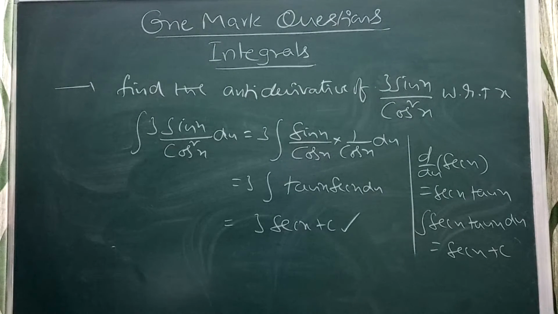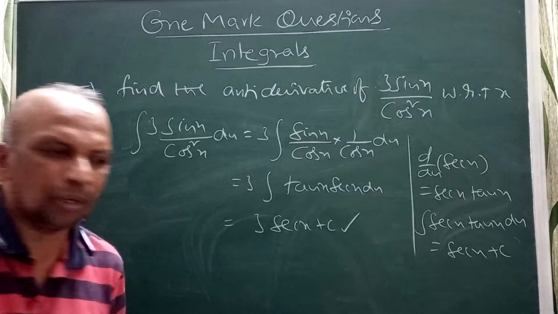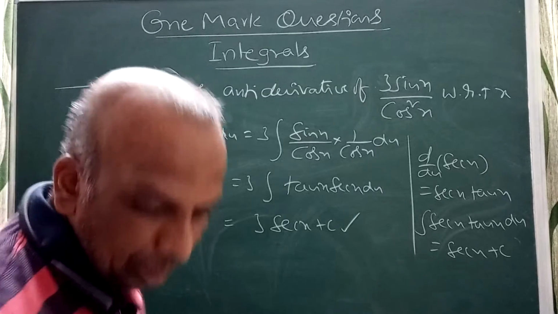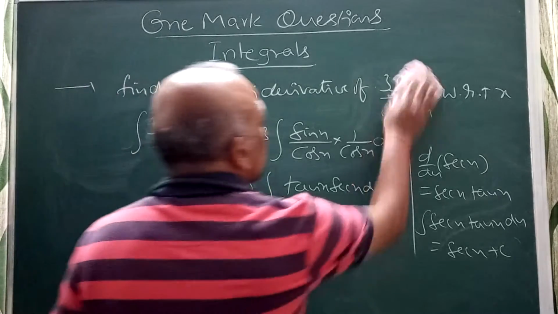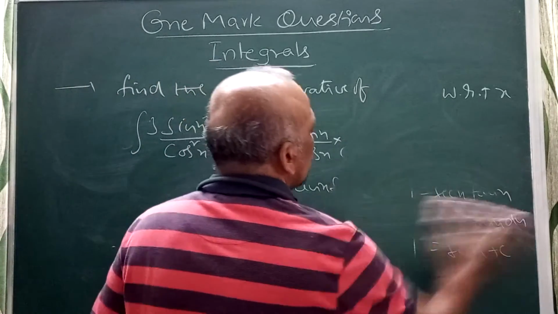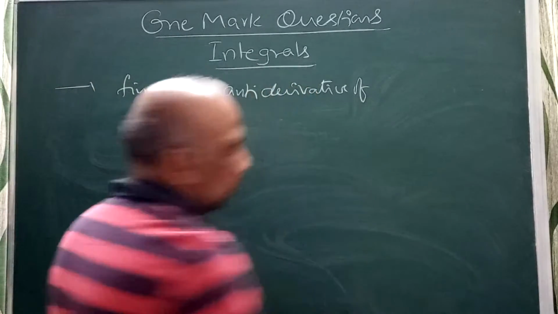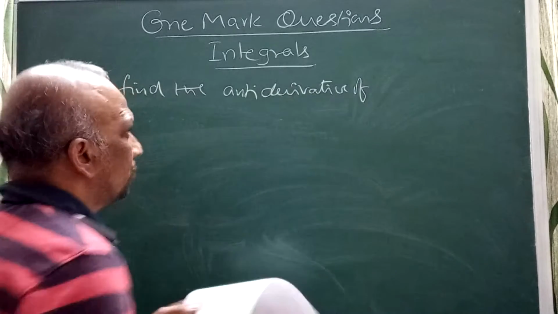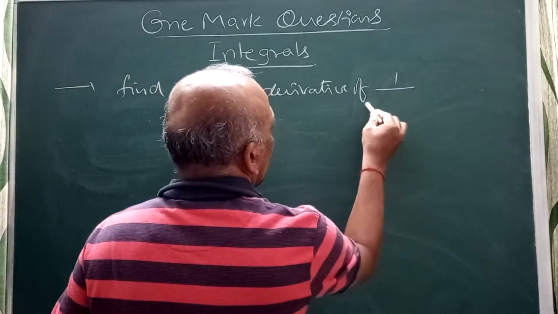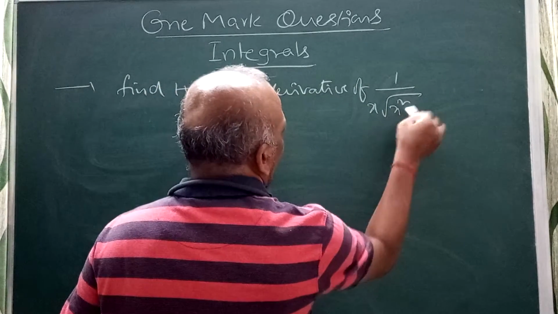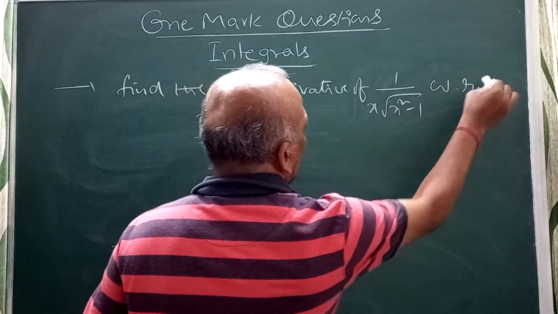You can think about this problem and just solve it.